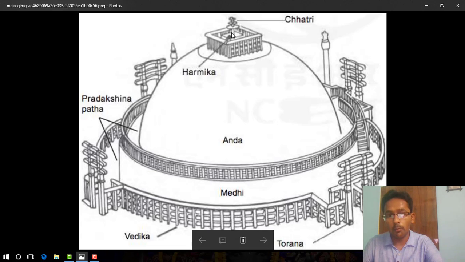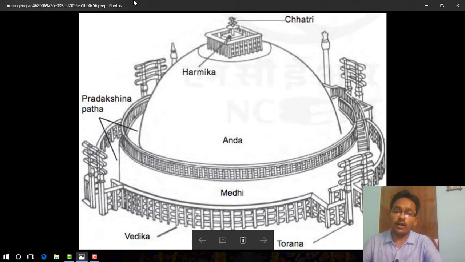You can see there is a pole. This pole is known as yashti. And yashti was often surrounded by a chhatri or umbrella. A railing separated the sacred place from the secular world. Worshippers entered through the eastern gateway and walked around the mound clockwise. So this is the design of the stupa, and each of the parts has its own significance.